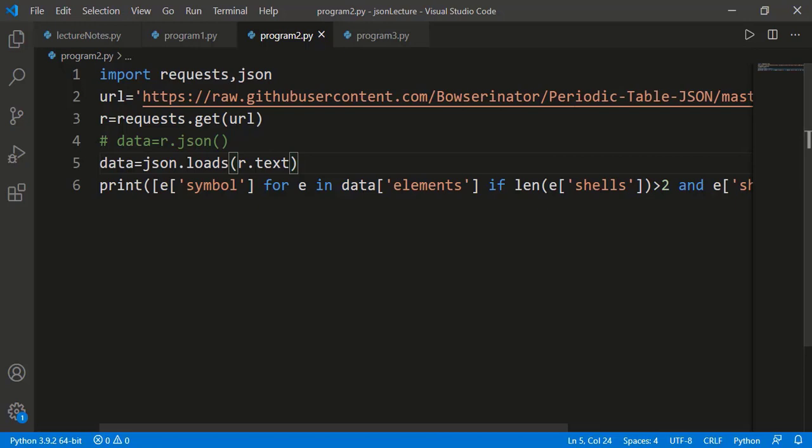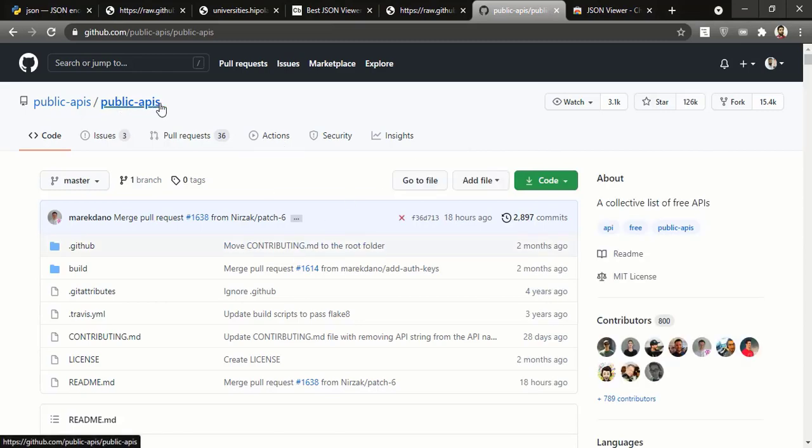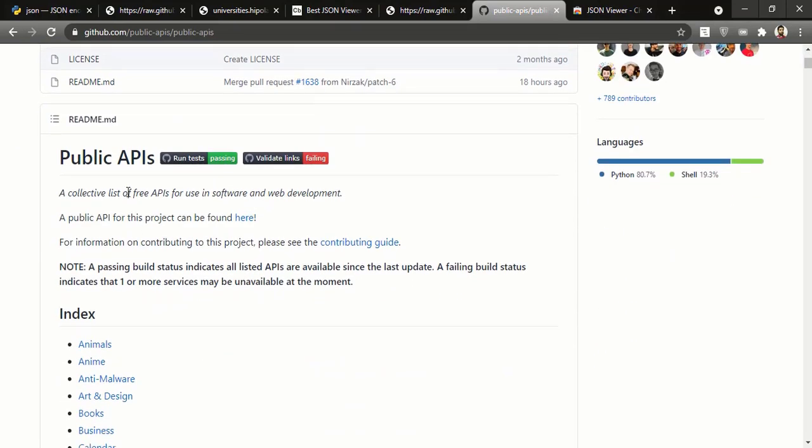we need not worry, because our program will load the updated data from the URL. Now as the last part, let's see how we can get the data if we have the JSON data on some other API instead of GitHub. Actually, nothing special is needed for that. I have one GitHub repository link indicating different public APIs from where we can get data and use that in our program, our own website, or some web application anywhere we like.